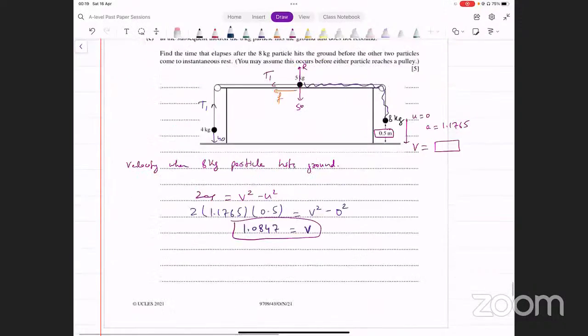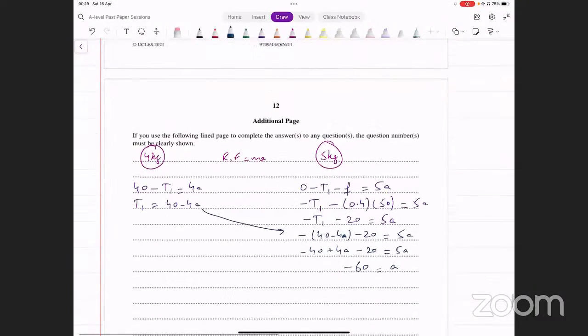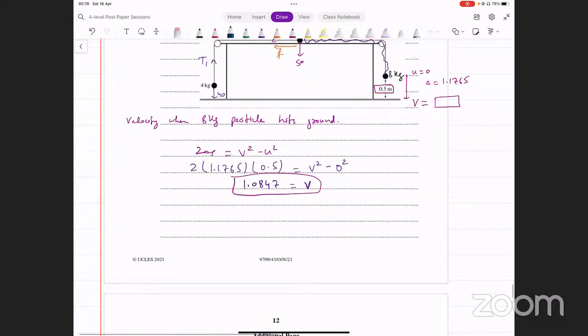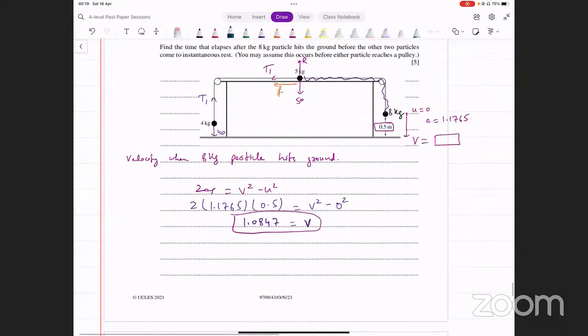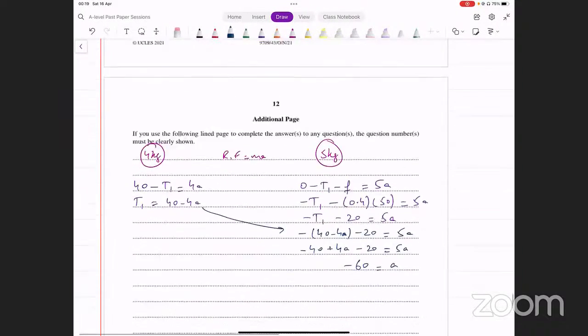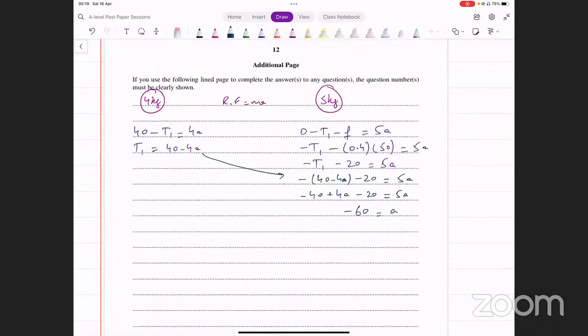Minus 60 बहुत ज़्यादा है. 0 minus T1 minus F, ये फॉरवर्ड फोर्स थी, इसमें से हमने माइनस कर दिया T1 and F. That's fine. Yes, the equations are okay. 40 minus 4A वहां पे जाके इनपुट किया, 40 minus 40 plus 4A, and then minus 20 there, and 5A. Is there any error in the calculation?